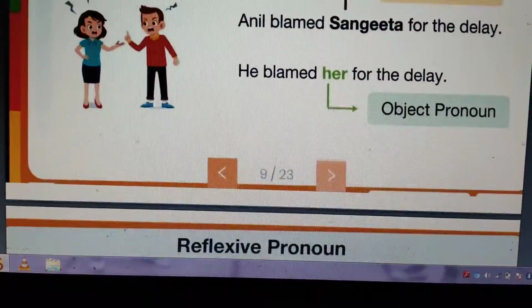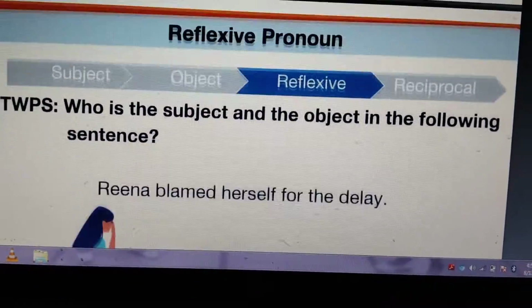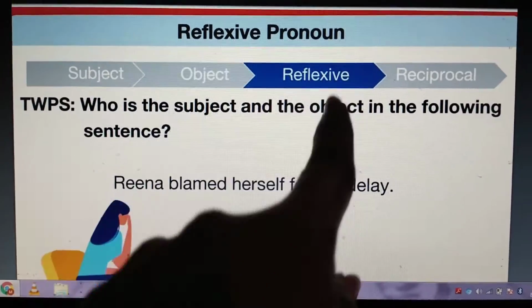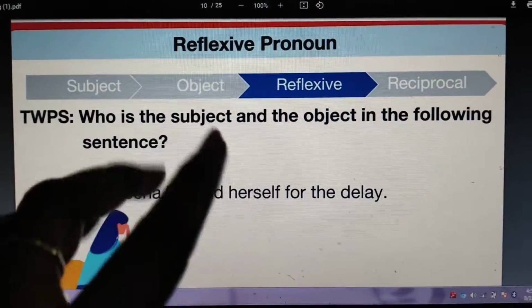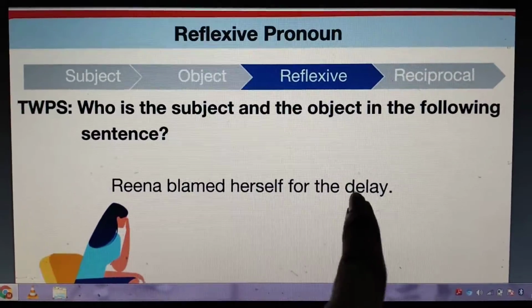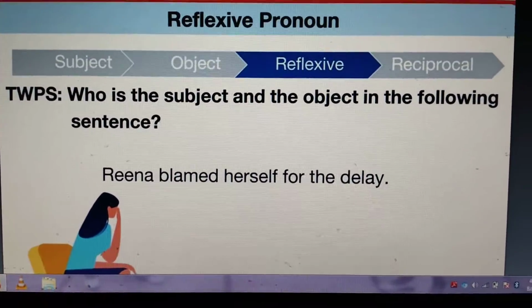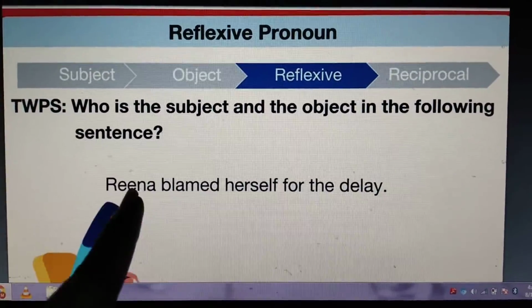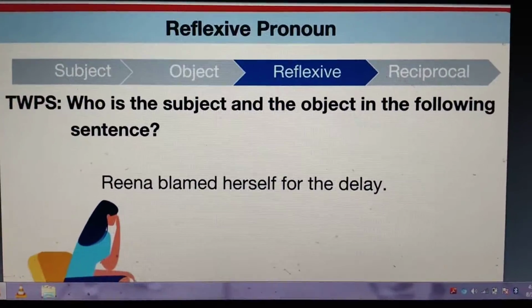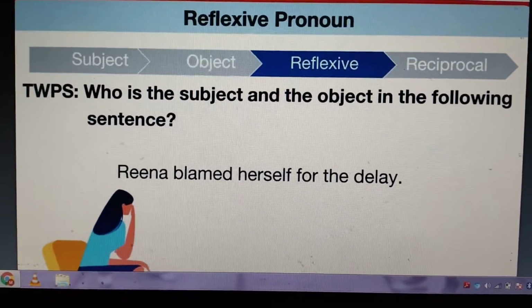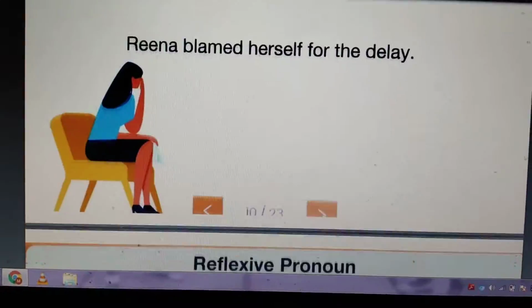Then the next is the reflexive pronoun. So what do you mean by reflexive pronoun? Who is the subject and the object in the following sentence? Can you tell me? Reena blamed herself for the delay. Can you tell me the subject and object in the sentence? Okay, Reena is the subject. Can you tell me if herself is the object here? No. So let us see some examples.